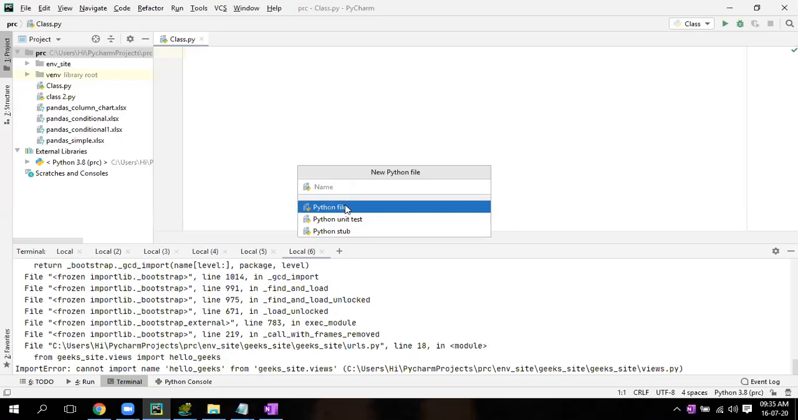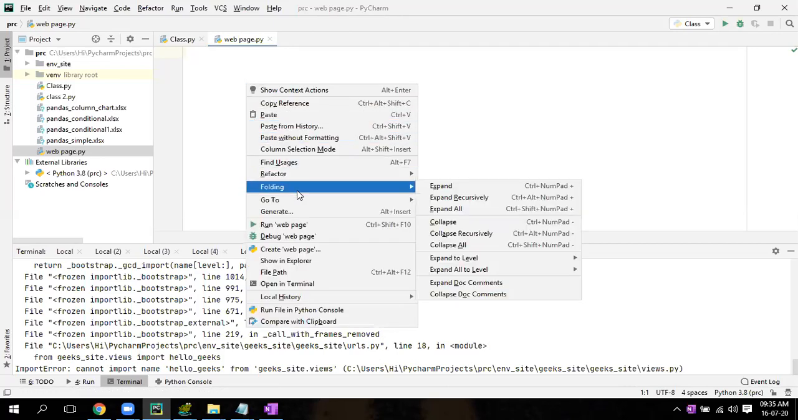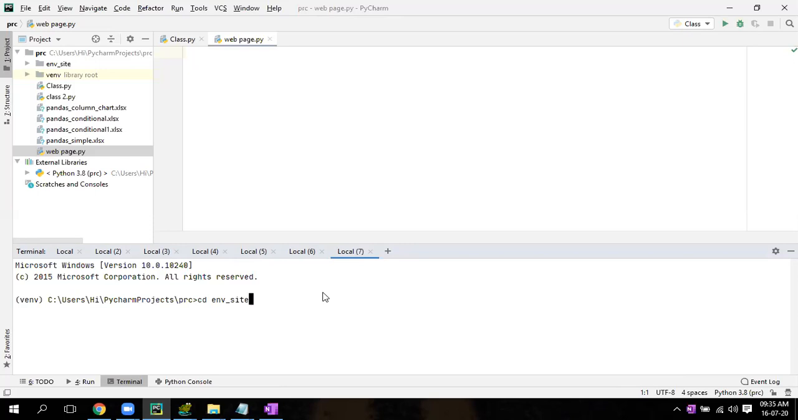Give some name. XYZ, whatever. Enter. Right click. Open in terminal. And now you do it here. Now do the steps, all the steps you do.